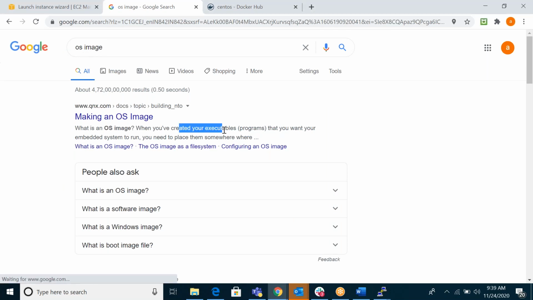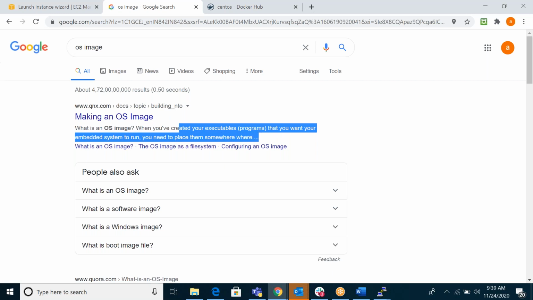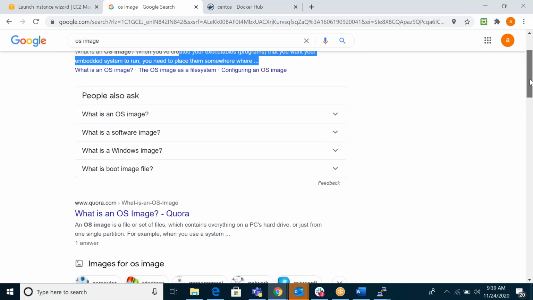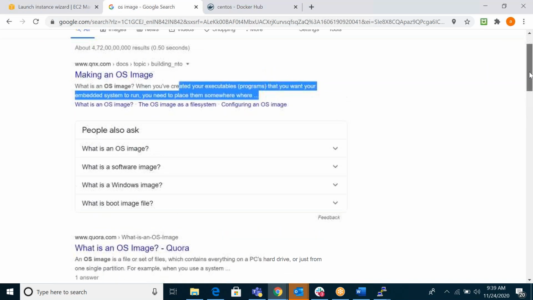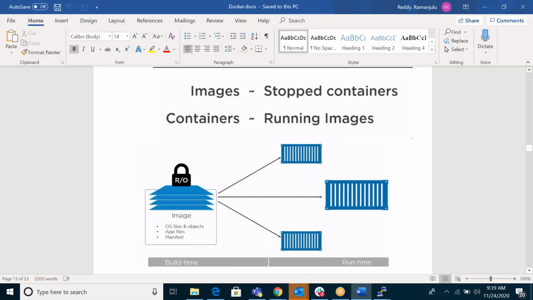You can see, some executables, some programs, some storage, some networks, some OS; the combination of these things we call the image. Same thing in Docker also. Image means stopped containers. Containers means running images. If you run that image, it will become the container.